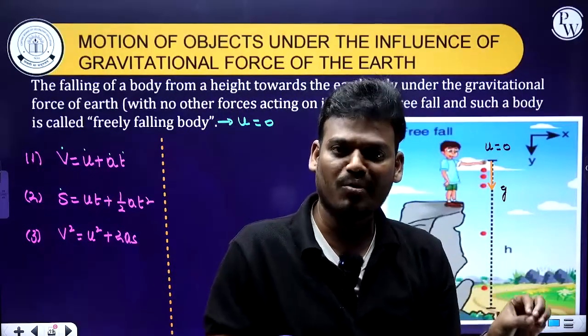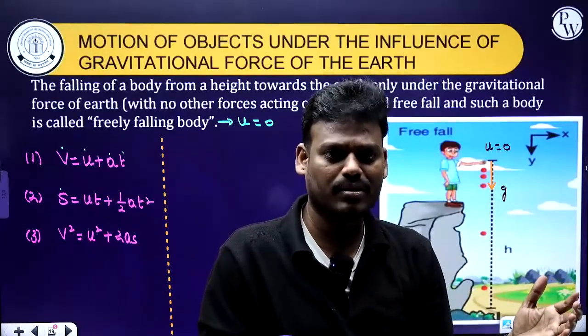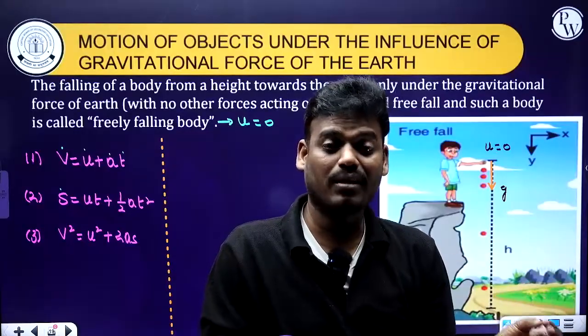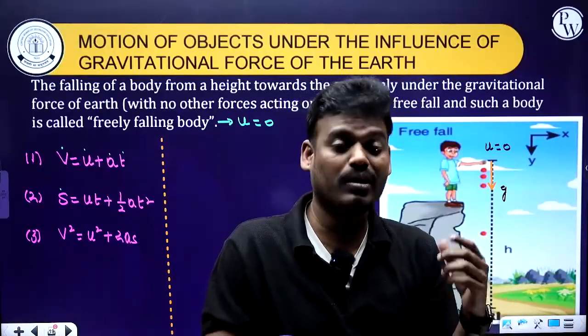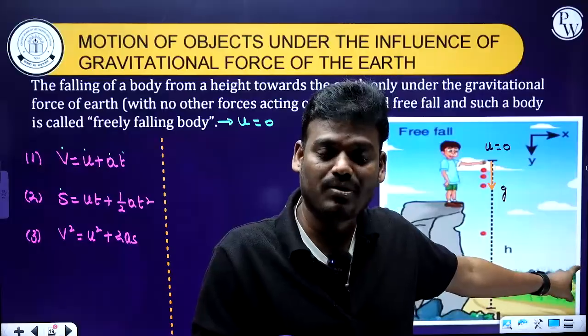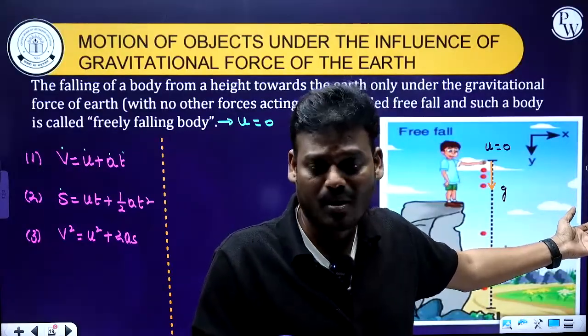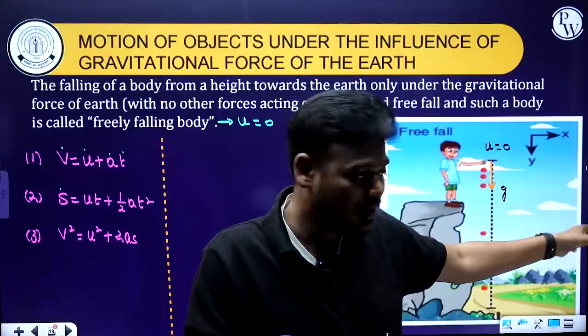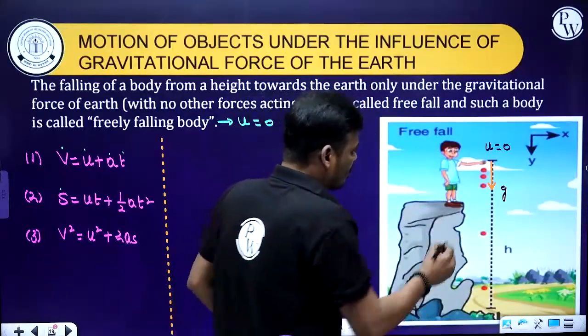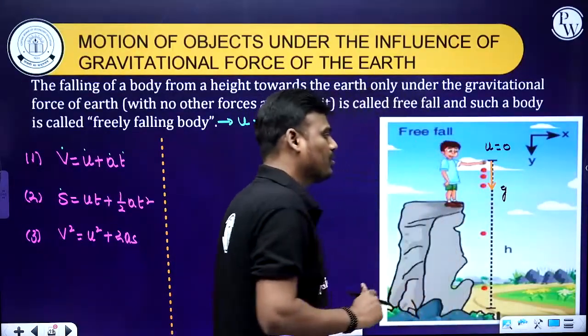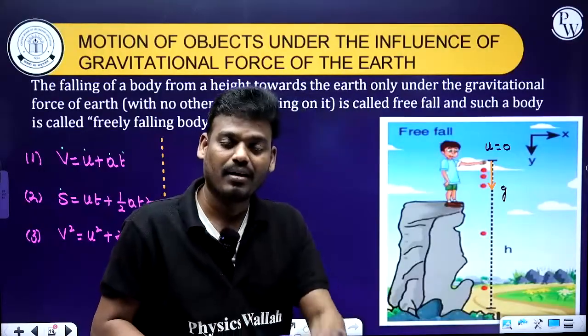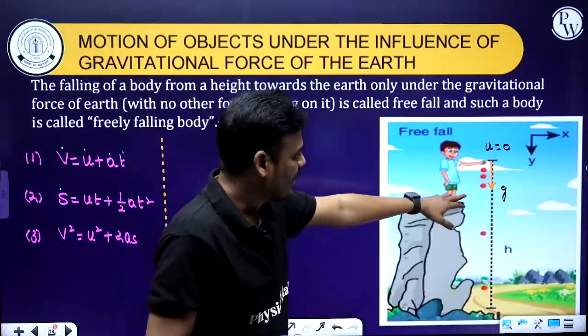Whenever there is a non-uniform motion, definitely there is a change in velocity. Whenever there is a change in velocity, we call it acceleration. But due to what? That is due to gravity. So that acceleration is due to gravity. Therefore, simply we call it acceleration due to gravity. Now the motion as well as the force due to gravity are in the same direction, therefore in a downward direction.